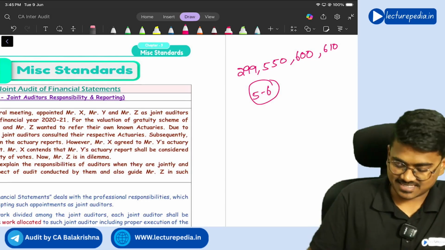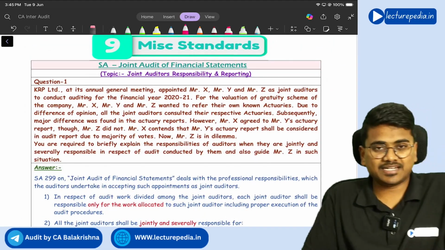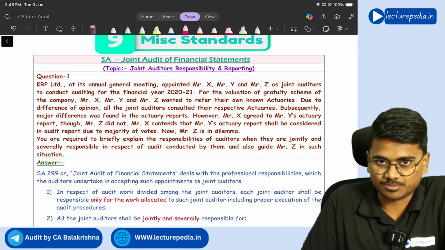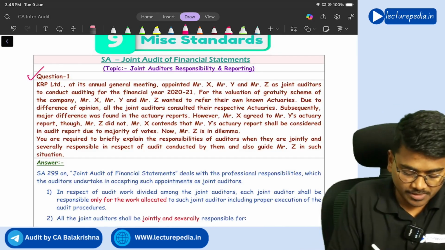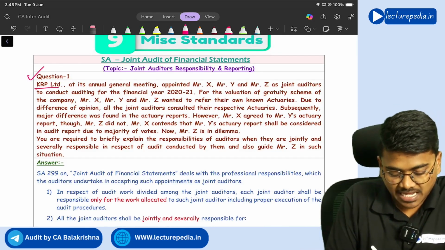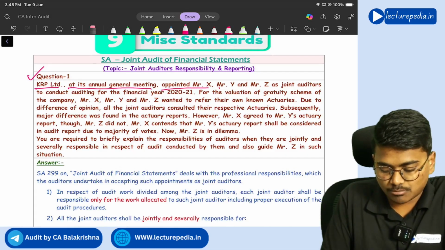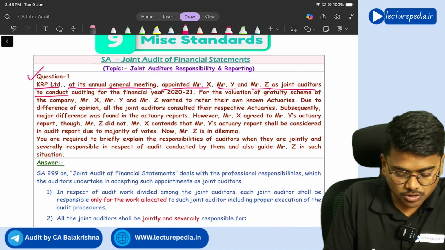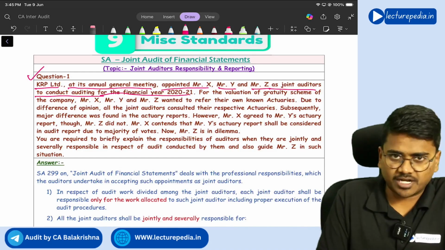Let us start with SA 299, joint audit of financial statements. Question number 1. KRP Limited at its annual general meeting appointed Mr. X, Mr. Y and Mr. Z as joint auditors to conduct auditing for financial year 2021.